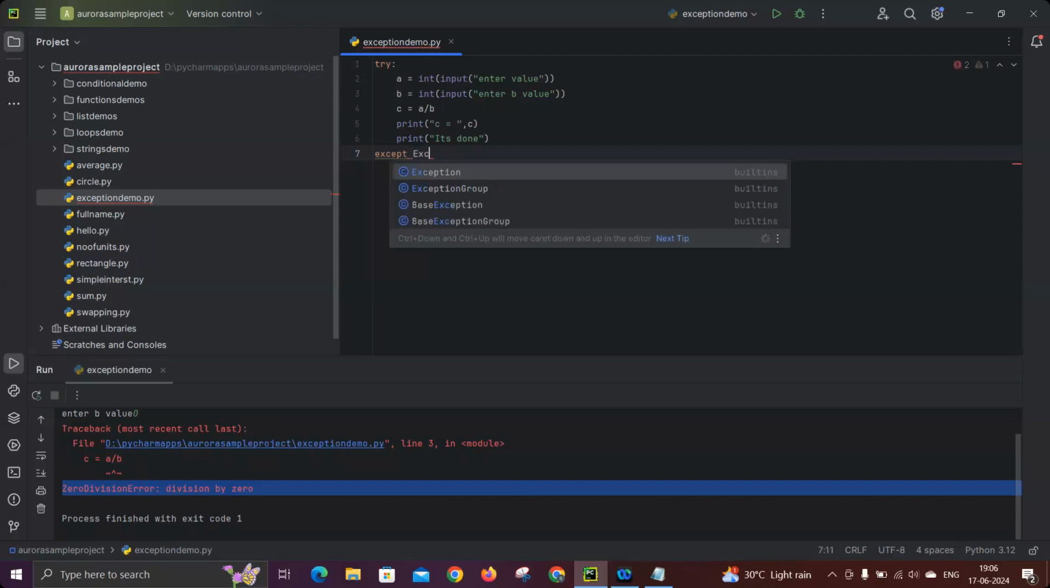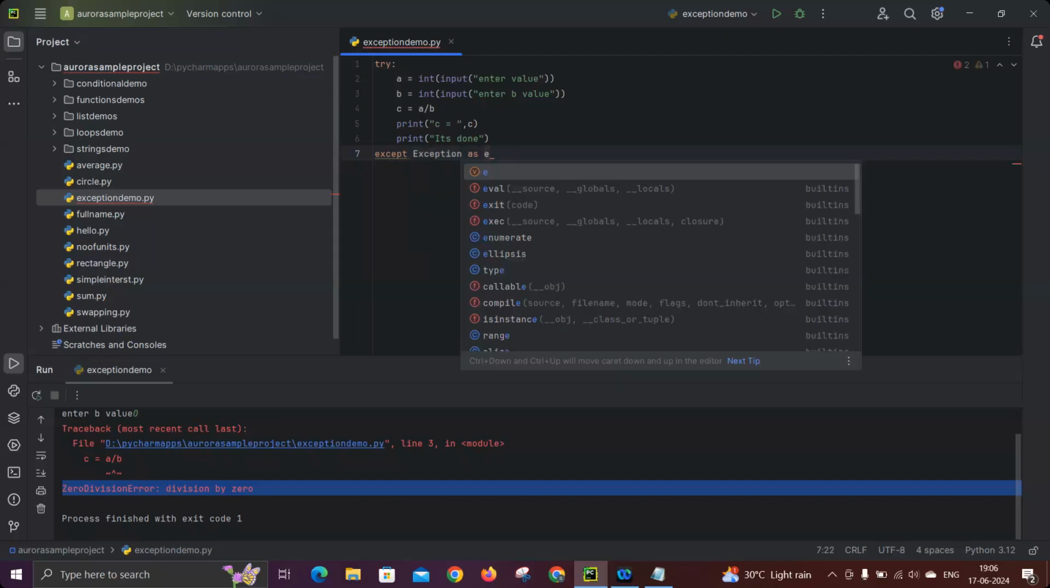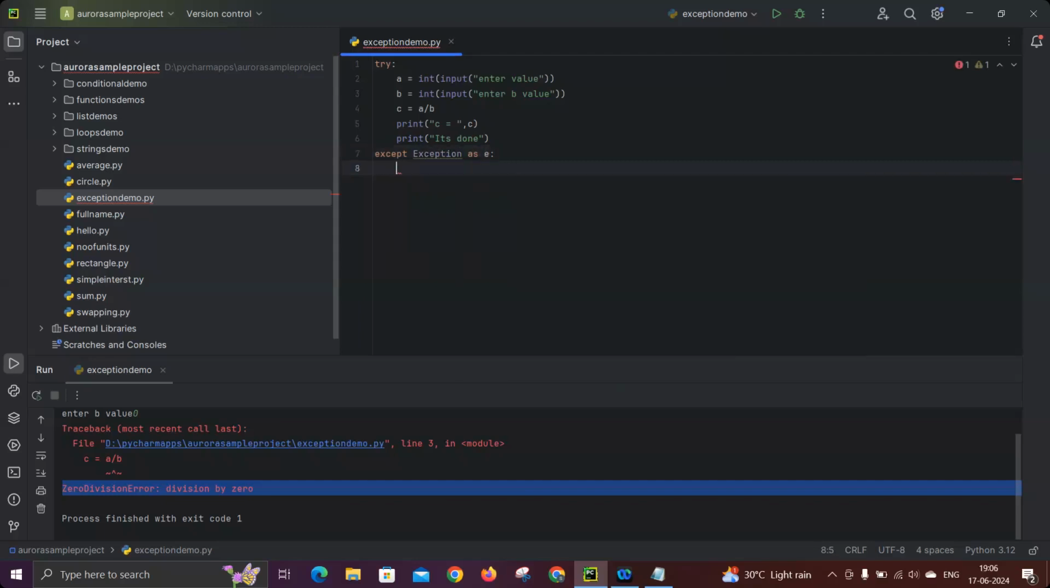So except, I'm writing Exception as E, assume that. So here Exception is a class and E is a reference. Now I'm simply printing, just printing. Let's take str of E.